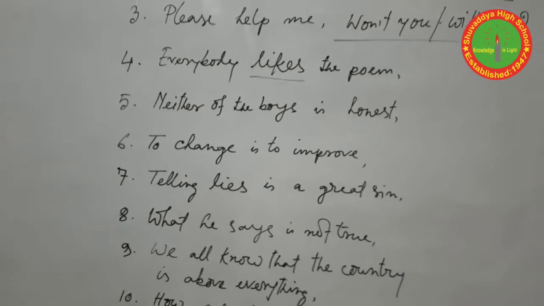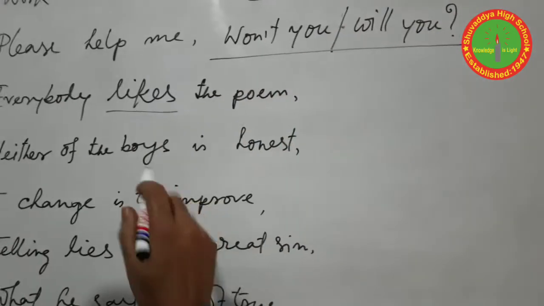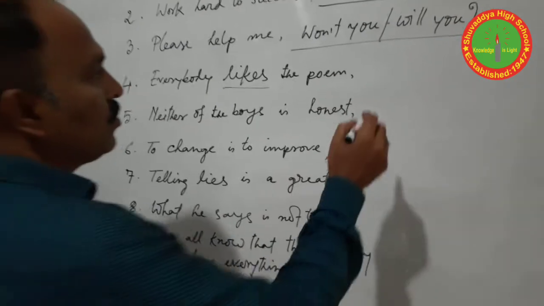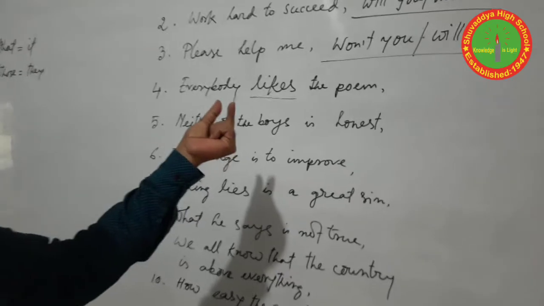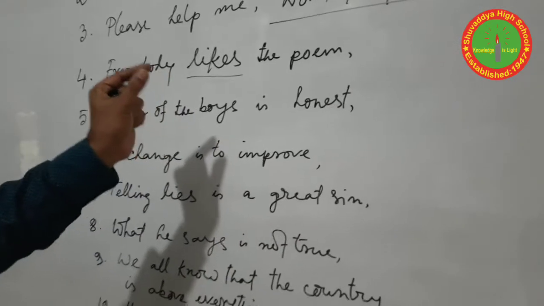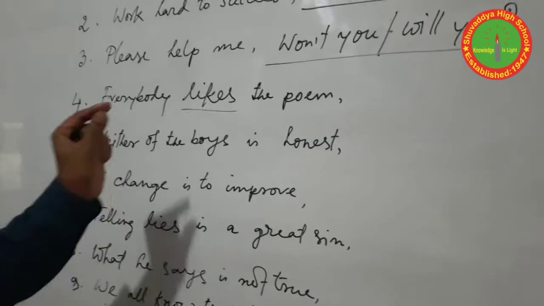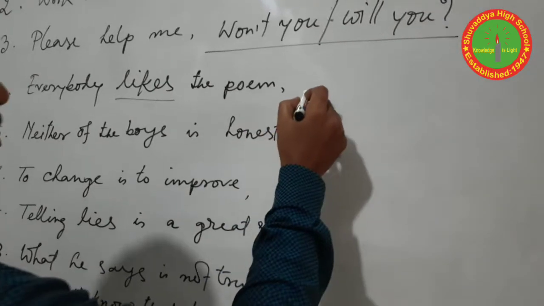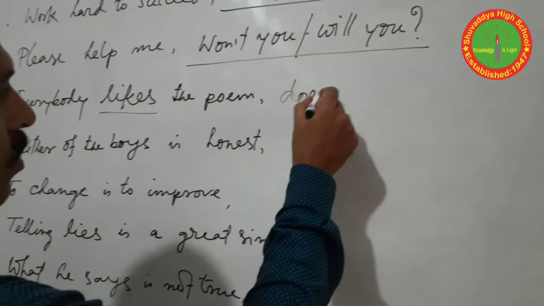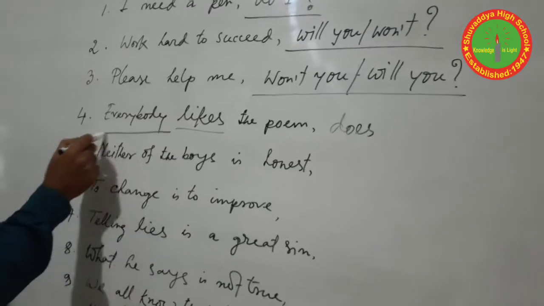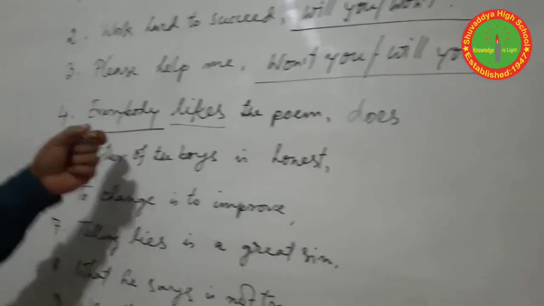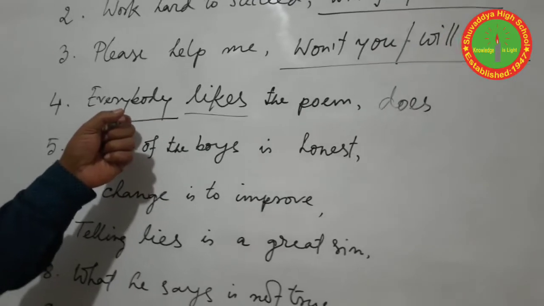We should use, as it is present simple, do or does. If the verb takes the s or es, we should use does. So does, and then check the subject. Everybody. So be careful, students.